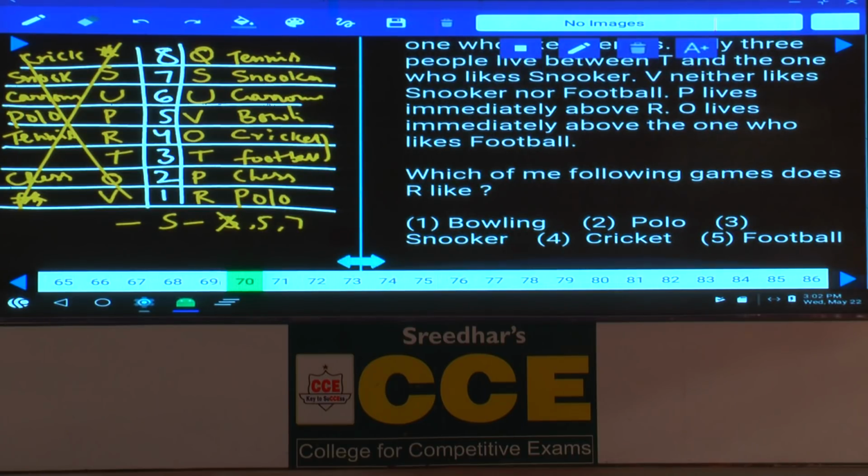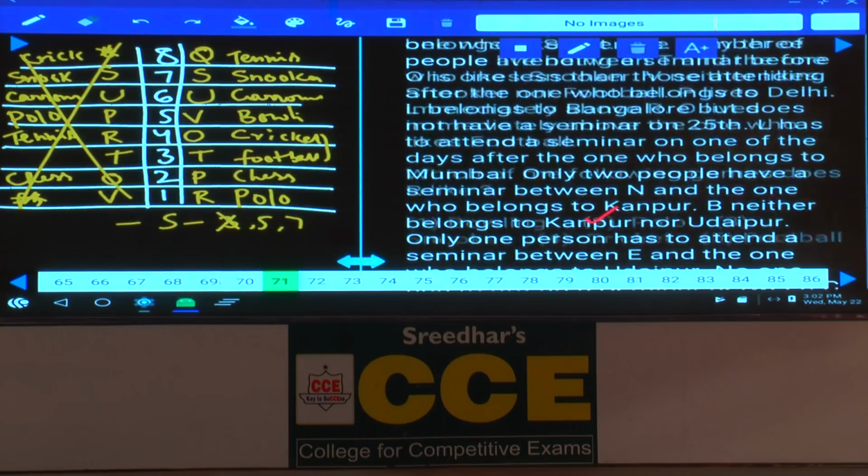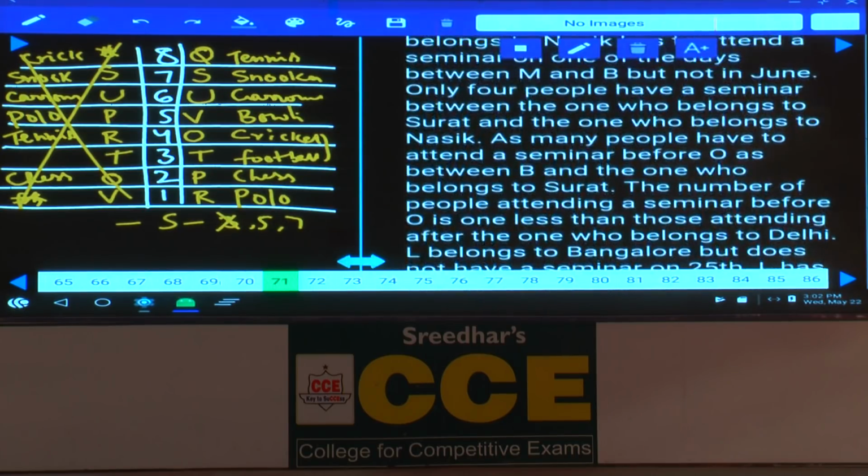Then question number 70, which of the following games does R like? As R likes polo, that is choice 2. Now, this is about question number 66 to 70. Done? Then, coming to question number 71 to 75.